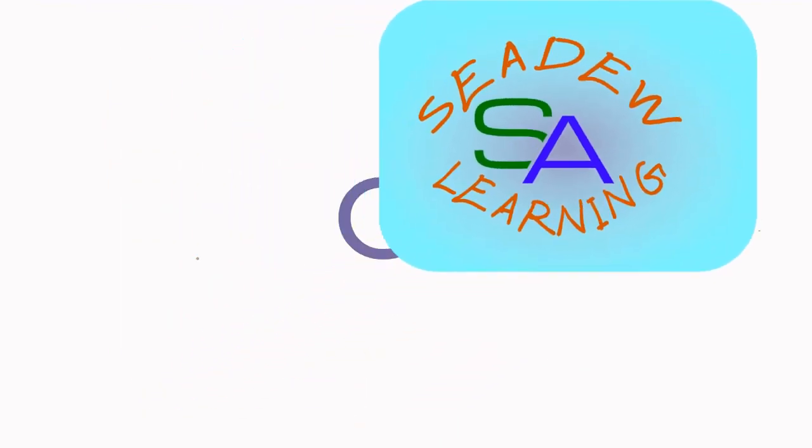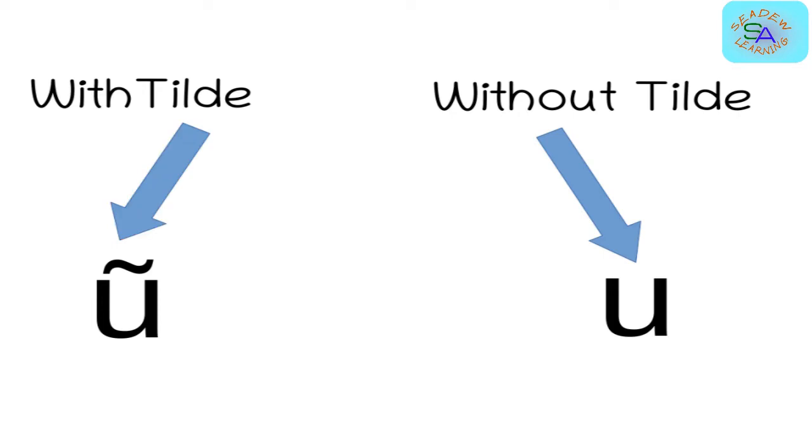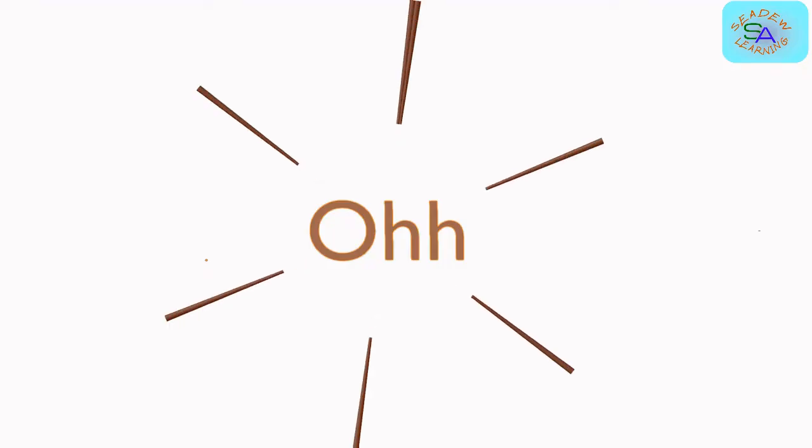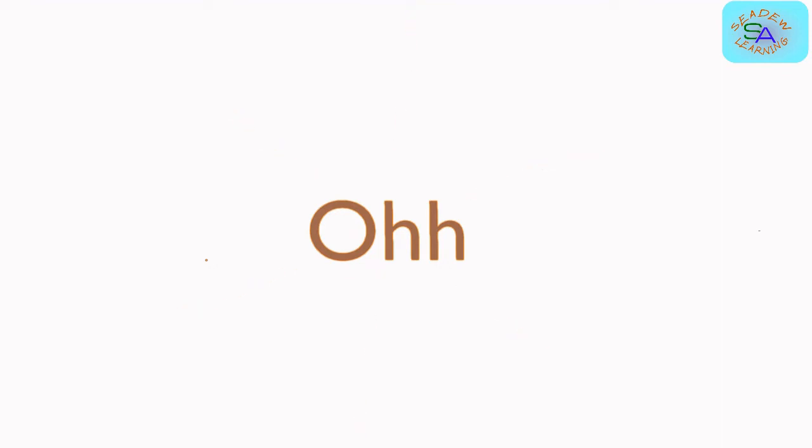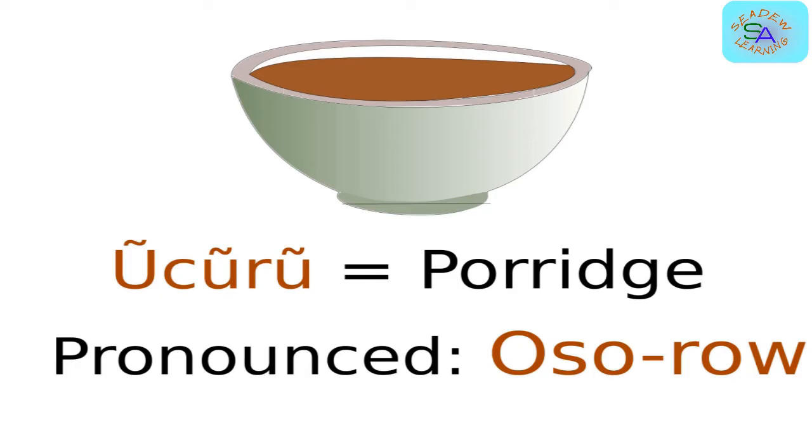Next is letter O. Note, this is the U with the tilde and is pronounced as O. Example, Oshoro, which means porridge. Oshoro. Repeat after me. Oshoro.